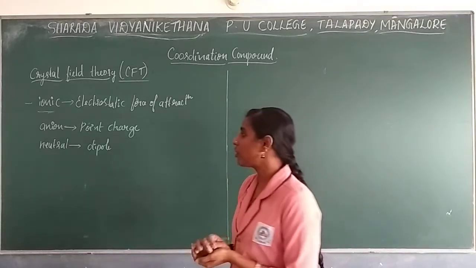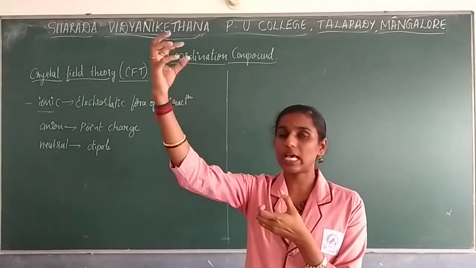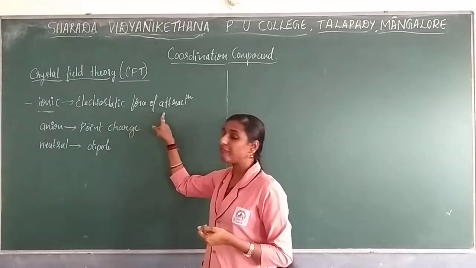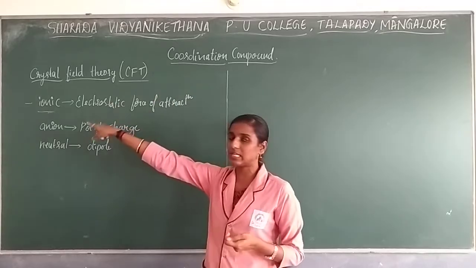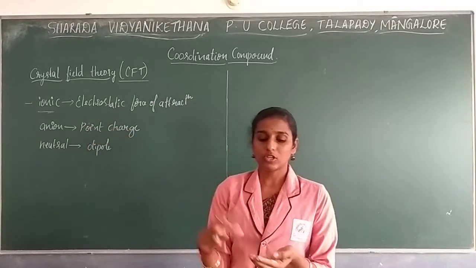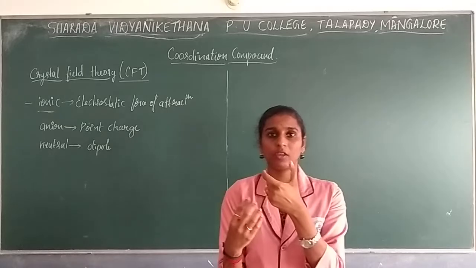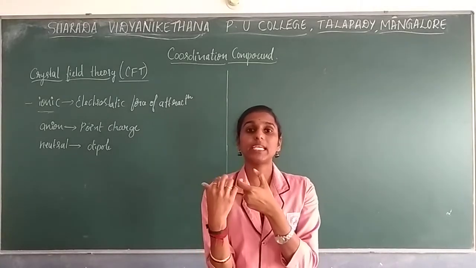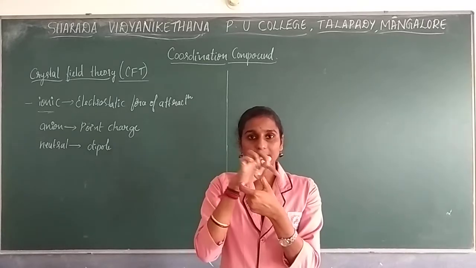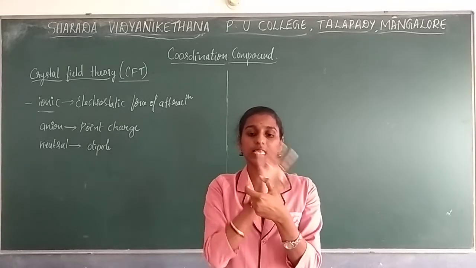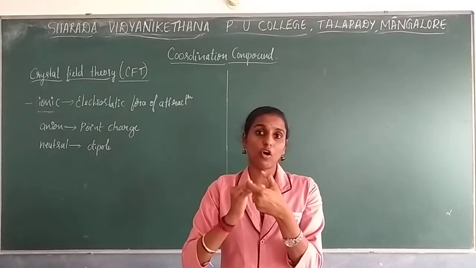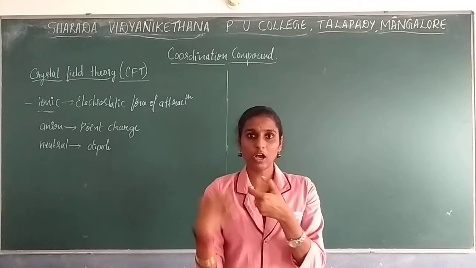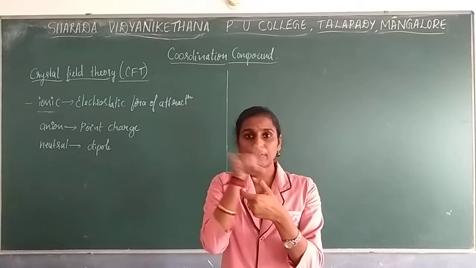Between the metal and ligand there is an electrostatic force of attraction, so we consider it ionic in nature. The metal we are taking is from the d block elements, in the sense the last shell being filled is the d orbitals. So the d orbitals are present in the metal, and electrons revolve in them.